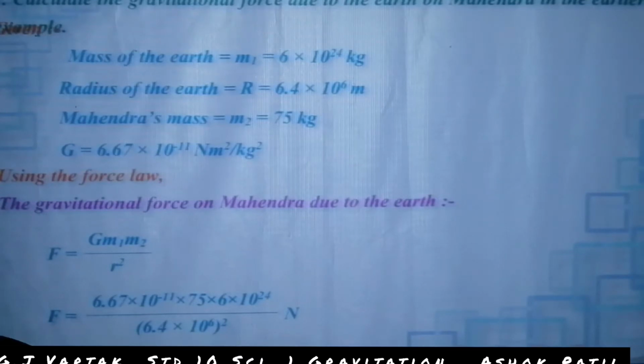G is equal to 6.67 into 10 raised to minus 11, m1 is equal to 6 into 10 raised to 24 kilogram, m2 is equal to 75, upon 6.4 into 10 raised to 6 bracket raised to 2, because the value of r is equal to 6.4 into 10 raised to 6 and we need r square, that's why the bracket square. Newton.